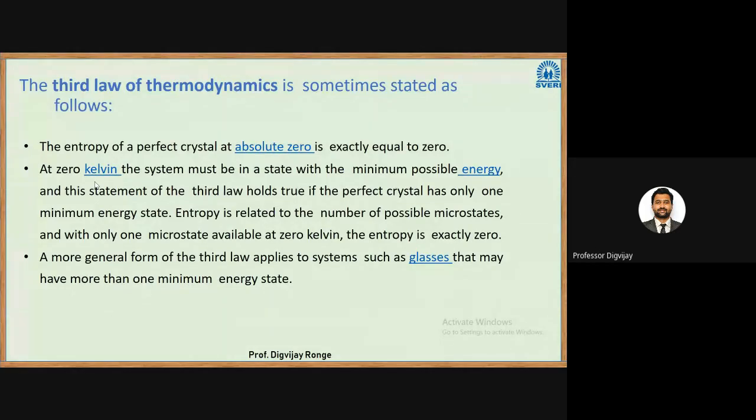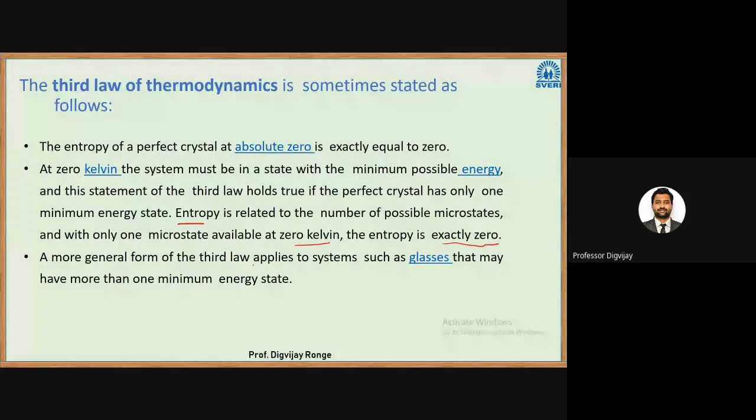You might have studied in your 12th that there are crystalline structures inside the molecule, and different crystal structures can be observed. If there is only one crystal structure of the substance, and it reaches 0 Kelvin temperature, only in that state can we say that there is zero entropy. Entropy is related to the number of possible microstates, and with only one microstate available at 0 Kelvin, entropy is exactly zero.